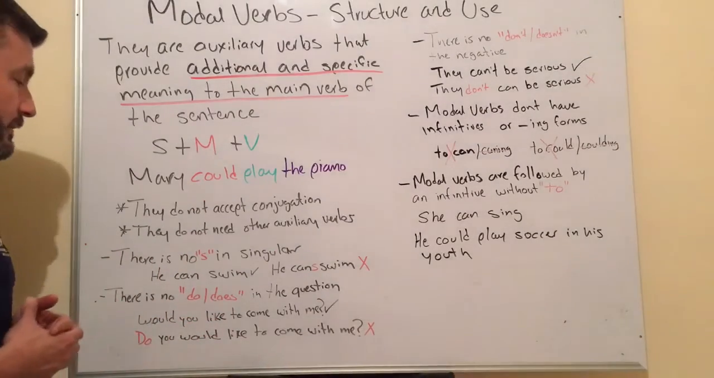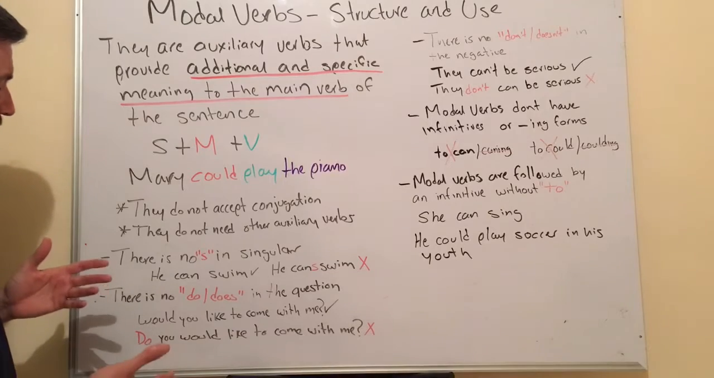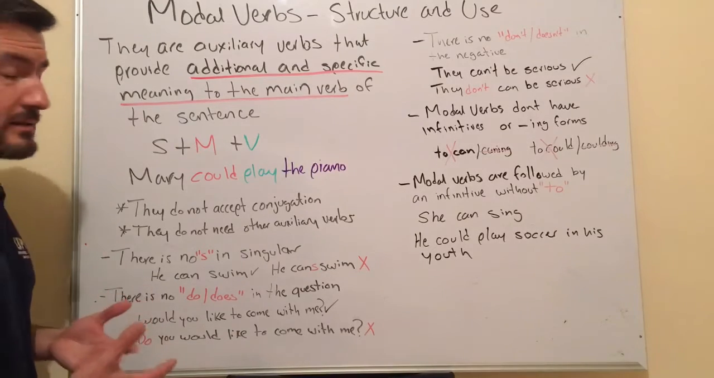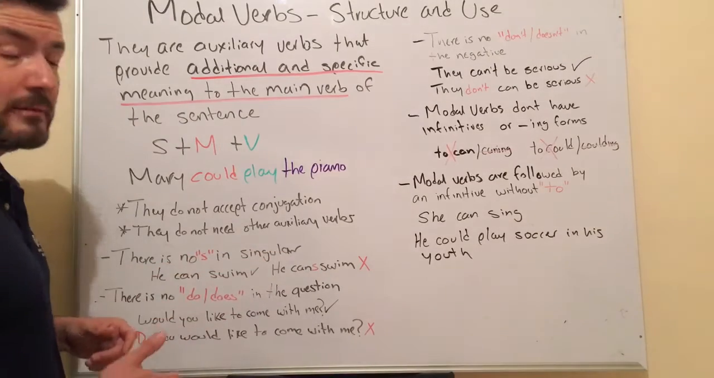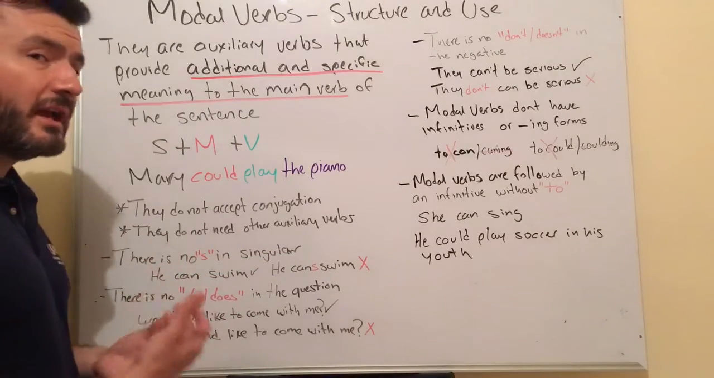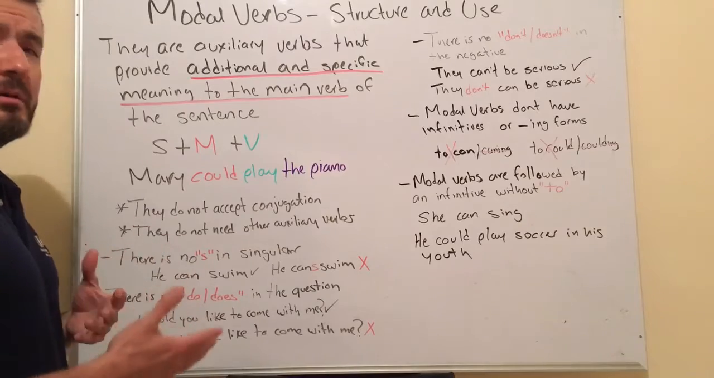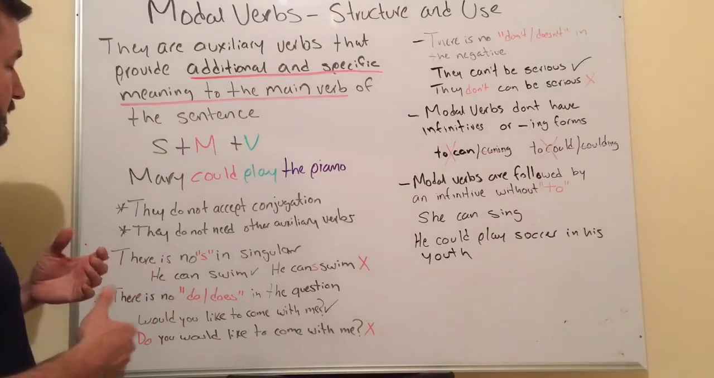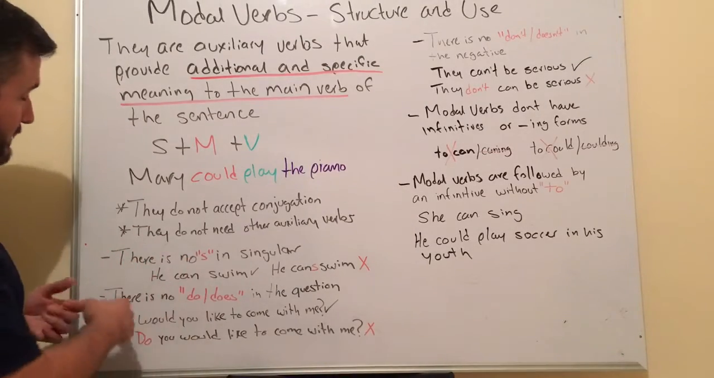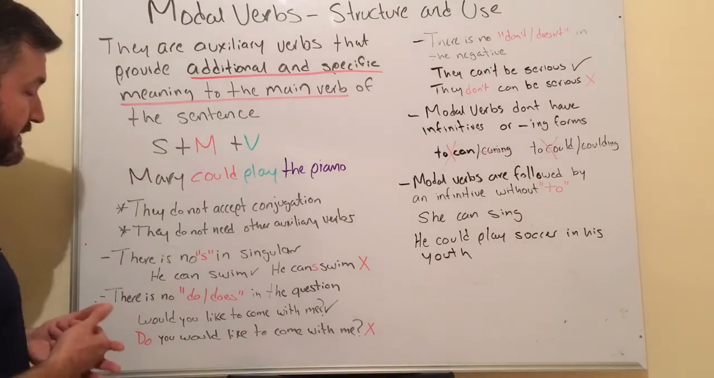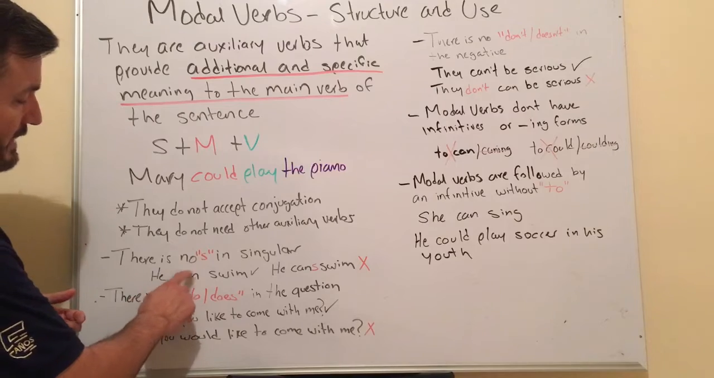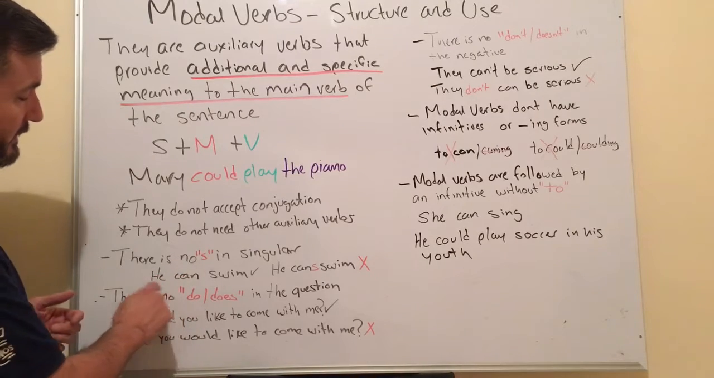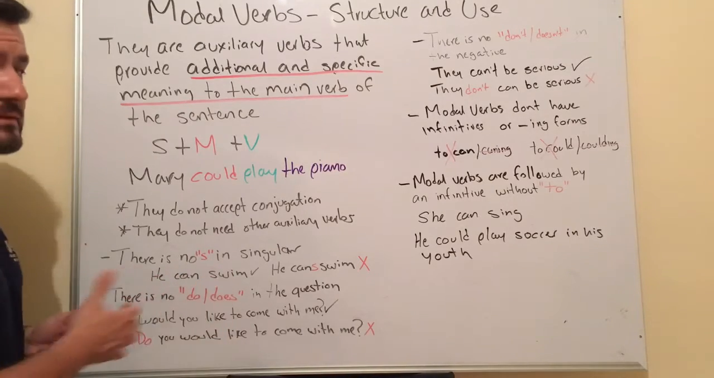Okay, now very important. Another characteristic of these verbs is there is no s in the singular. Remember, when we conjugate in the third person, we add an s. Well, not with these verbs. The correct way is: he can. Here we have our modal verb. He can swim. This is correct.